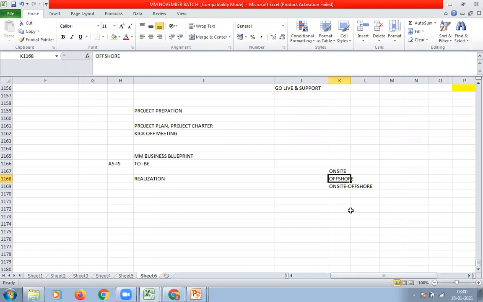This model is not costly, because there is no need to bear accommodation charges or flight tickets, nothing, right? But it is very difficult to track the project status, even though there are meetings and other activities.